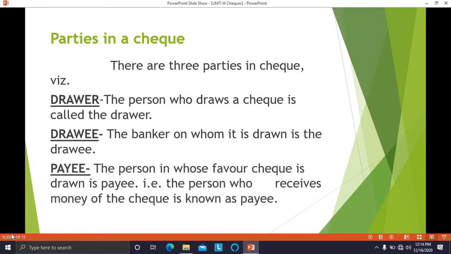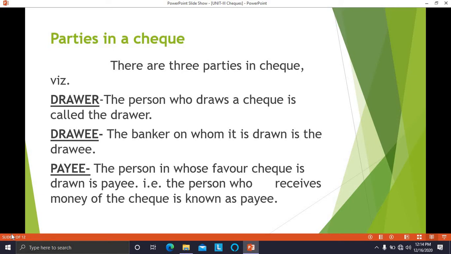And payee. Payee is the person in whose favor the check is drawn, he is called a payee. That is the person who receives the money of the check. So there are three parties in a check. One is the drawer, who draws a check, who makes a check, who writes a check.